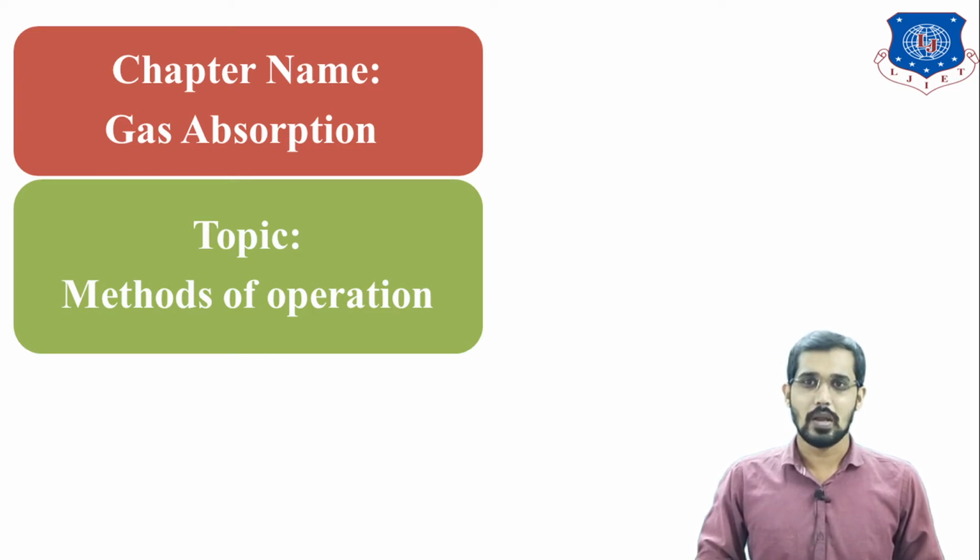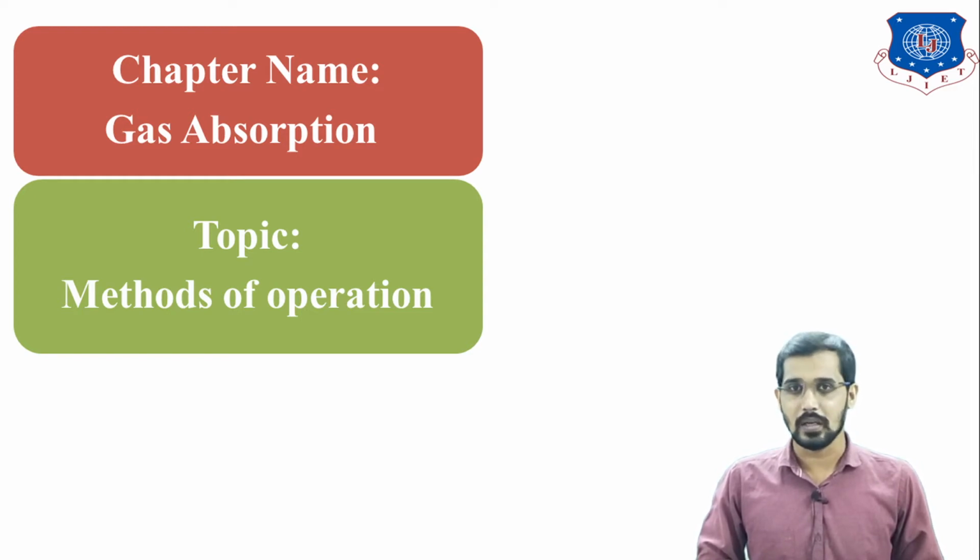In the last lecture, I already told you the meaning of gas absorption and the differentiation between adsorption and absorption. Absorption is a bulk phenomenon and it is a separation technique. By using this technique, we can separate a gaseous mixture. If you want to separate any one component from the gaseous mixture, we can do it using gas absorption. For example, I want to separate ammonia, NH3, from the gaseous mixture. So I will separate it by using water.